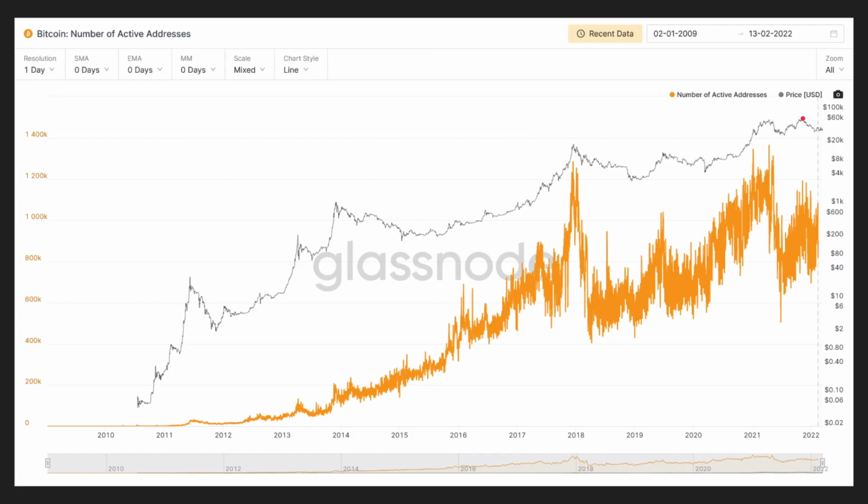Now, generally, the market produced an even higher high, around 69K per Bitcoin. And at the same time, we did not see an increase in number of active addresses. We actually saw the number of active addresses decline. And the trend continues to do so for the time being. So this is something that we're going to have to see if there is a significant shift. Once again, going along with the idea that more people are holding Bitcoin as opposed to spending it and moving it around, because they're holding it for the long term.